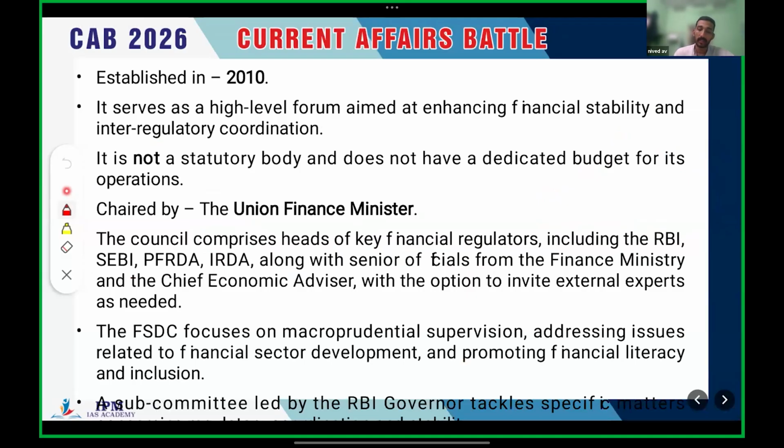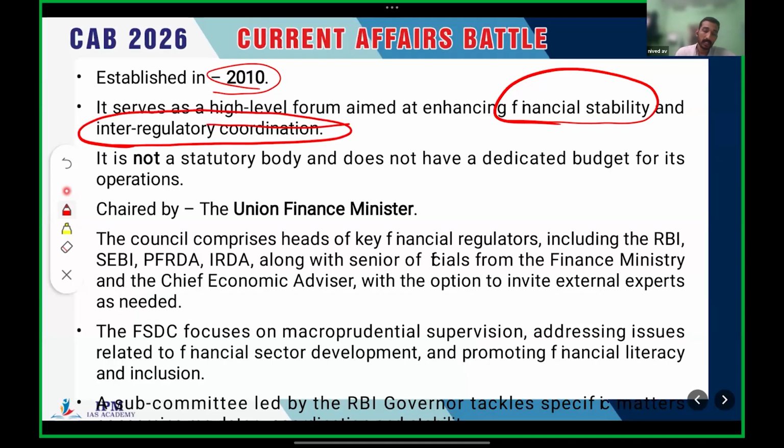Okay, it's established in 2010, and it serves as a high-level forum to enhance financial stability and inter-regulatory coordination. Inter-regulatory coordination means we have plenty of regulatory bodies like RBI, SEBI, PFRDA, IRDA, etc.